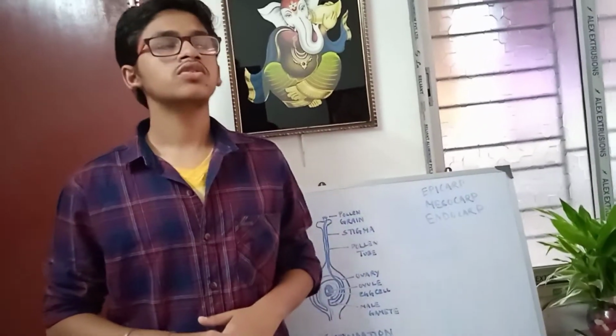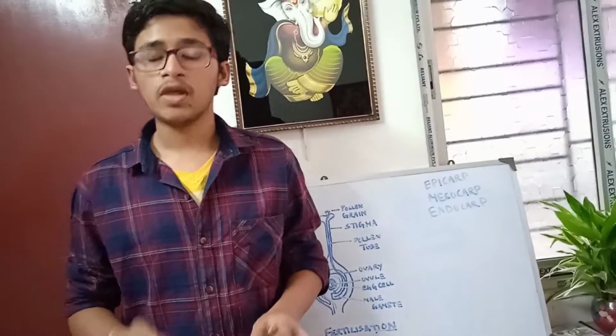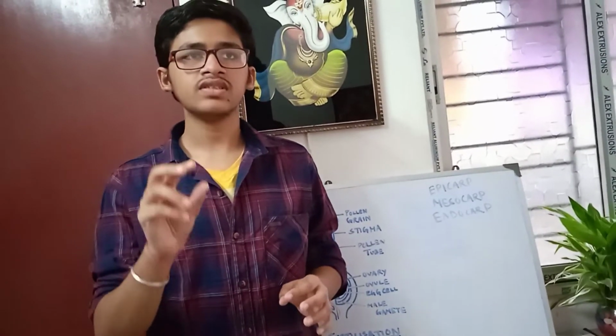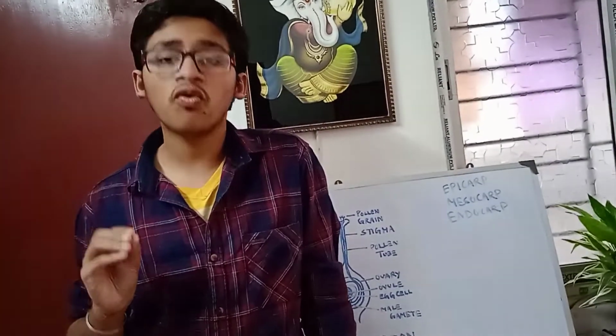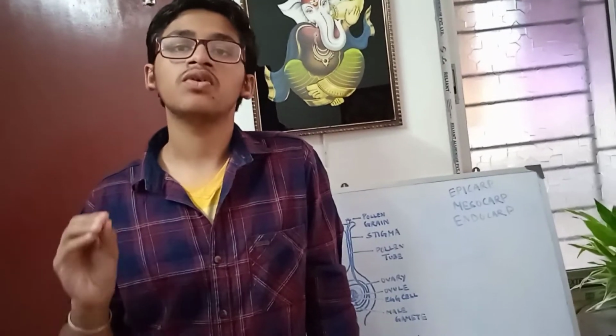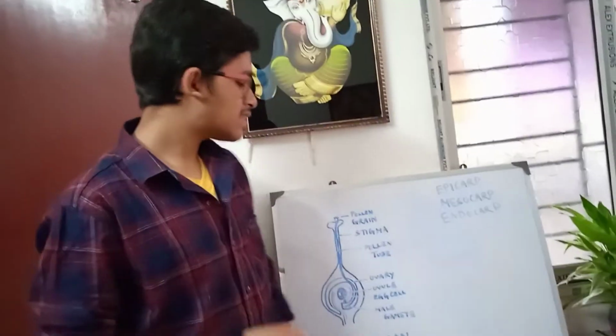Okay. So now this zygote is formed. Now this zygote only forms as a fruit. Now what is the fruit? The fruit is mainly the ripened ovary. This is what we say. Fruit is the ripened ovary, and inside the ovary there are ovules.